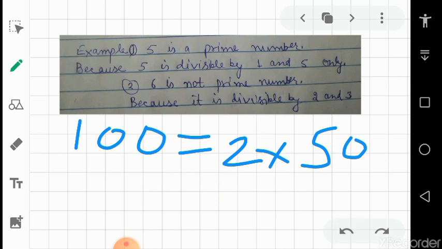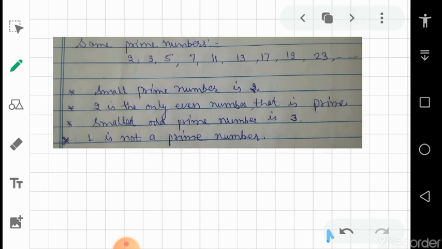Now some prime numbers are 2, 3, 5, 7, 11 and so on. And here are a few points about prime numbers. For example, the smallest prime number is 2, and 2 is the only even number that is prime. It is a very important point, as other even numbers are not prime because they are divisible by 2. So 2 is the only even number that is prime, and we can also say it is the smallest even number that is prime.